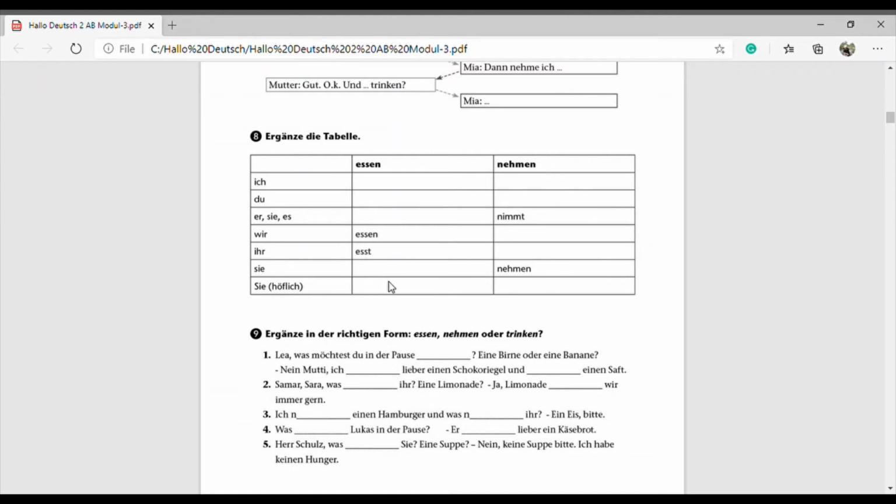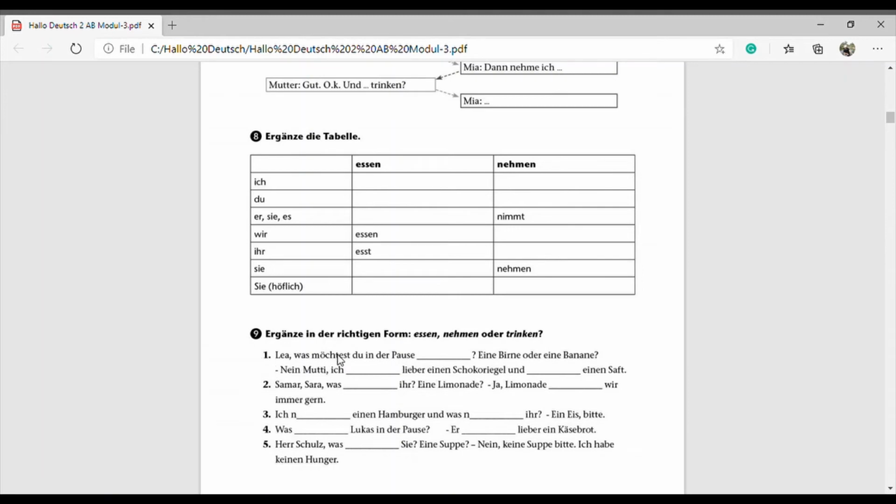Then ich nehme, du nimmst, sie nimmt, wir nehmen, ihr nehmt, sie nehmen. Okay, so what we have to do here, just we have to fill up these all 3 verbs, essen, nehmen and trinken, in their correct form. Okay, so just try to do it.